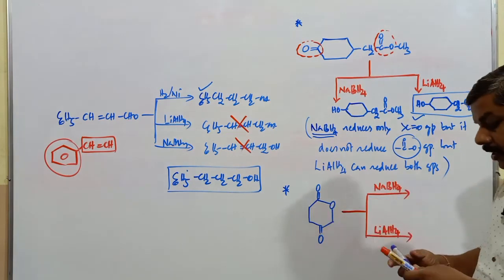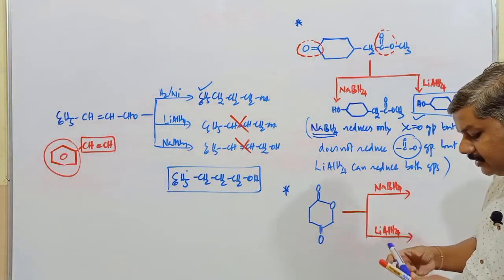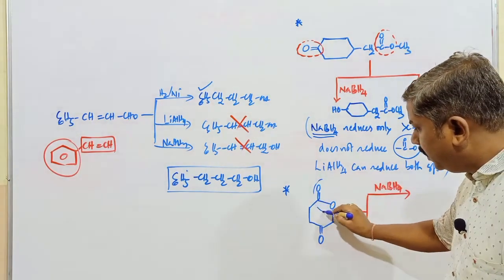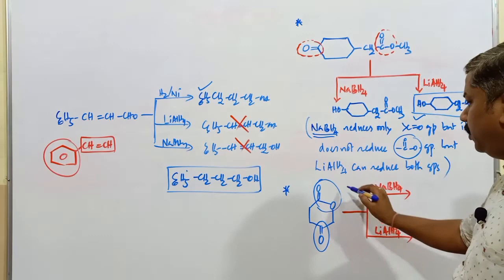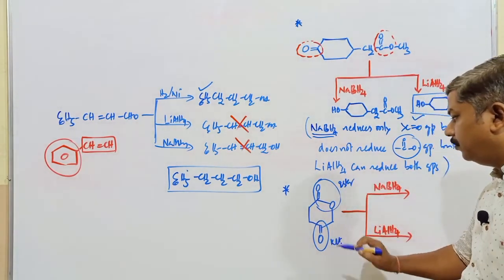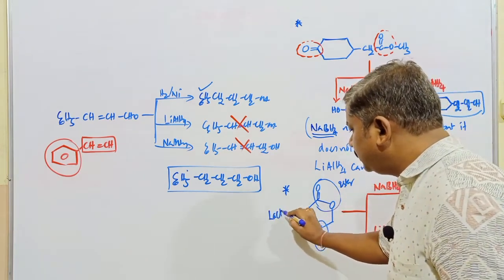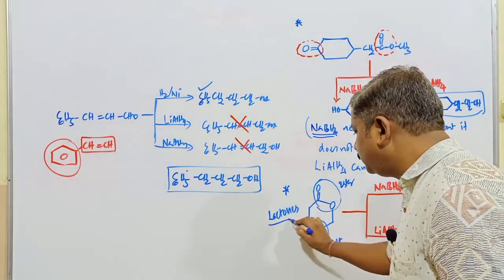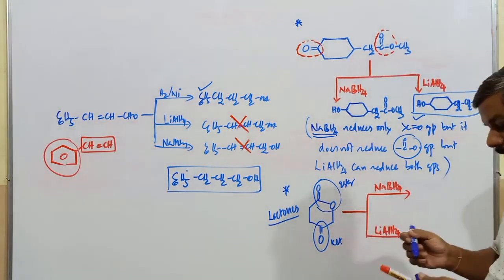The compound is going to be same. This group is commonly called the ester functional group, and this one is a ketone functional group. Wherever such cyclic esters are there, those are known as lactones. Lactones are the cyclic ester compounds.